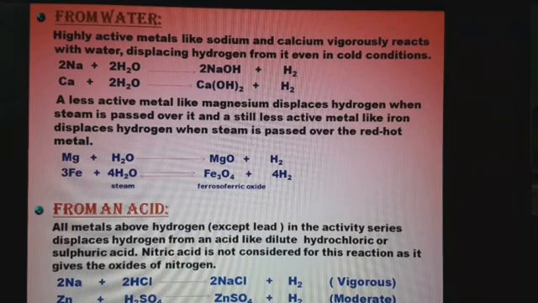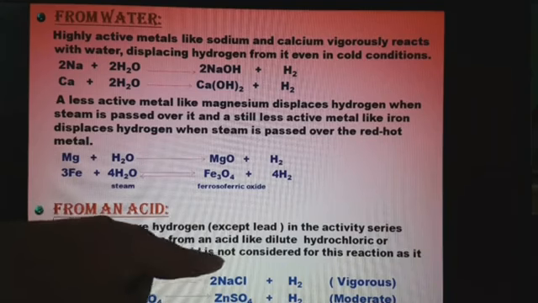All metals except what metal? Lead. So this can be asked in the question, which metal does not displace hydrogen from acid. So what metal will we say? Lead. Lead is that metal which does not displace hydrogen from the acid. Now one more exception is there.